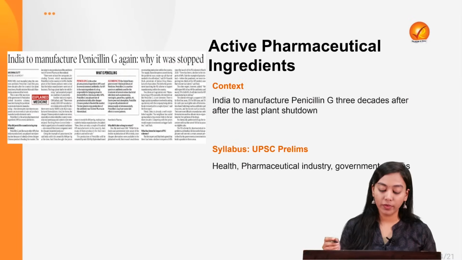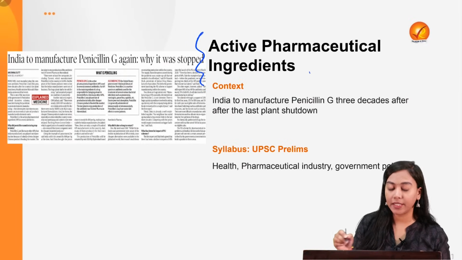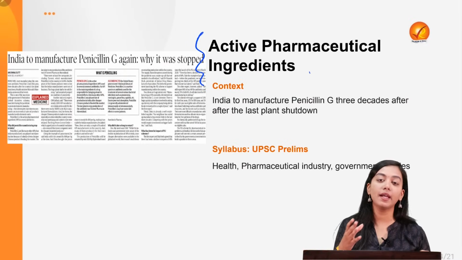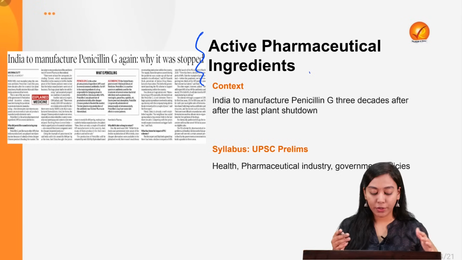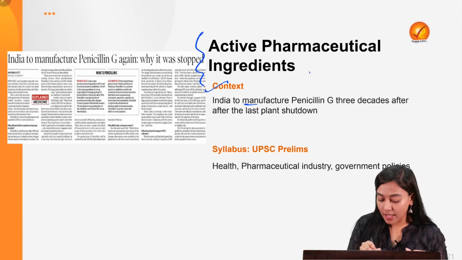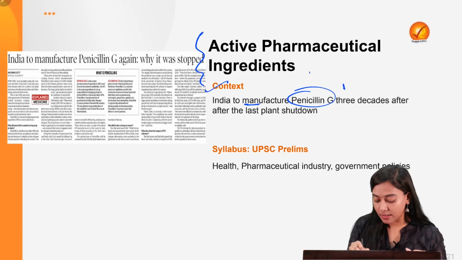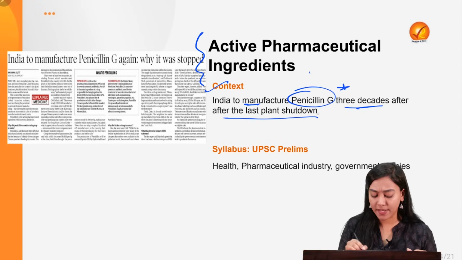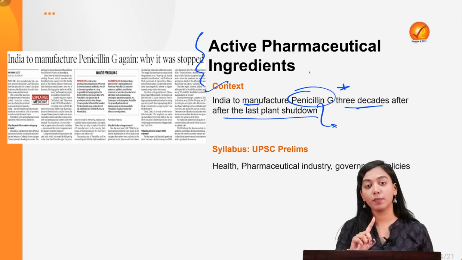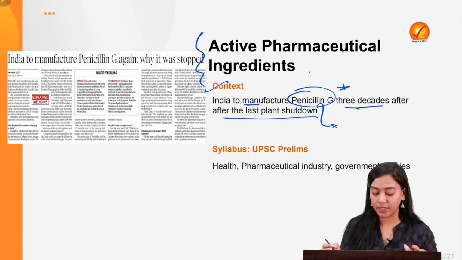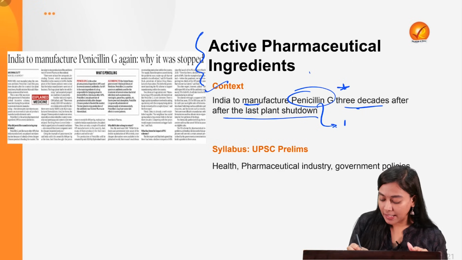Now, in the fourth topic, we will analyze the active pharmaceutical ingredients and the performance of the API industry in India. In a piece of good news, the context says that India is set to manufacture penicillin G 3 decades after the last plant shutdown. What is penicillin G? Penicillin is not a term you must have heard in your NCERT, but you must have read it there. Anyway, penicillin is an API which is used in antibiotics.